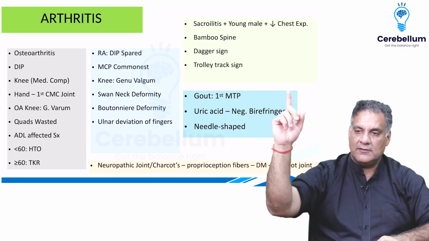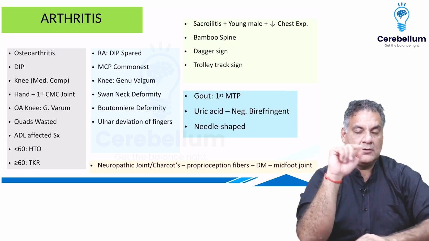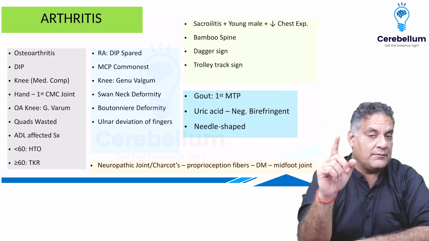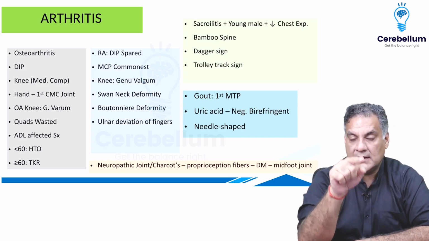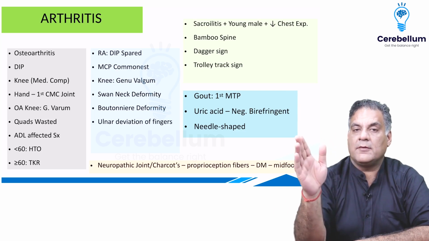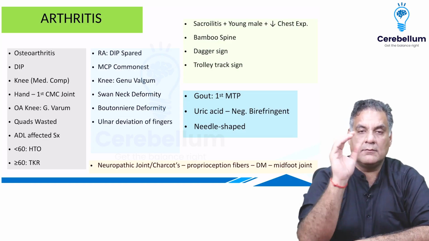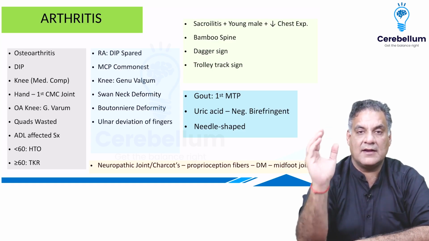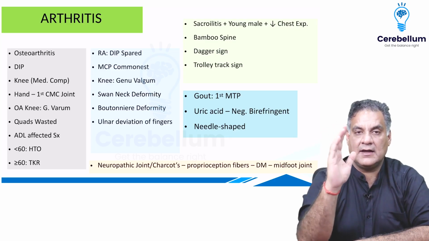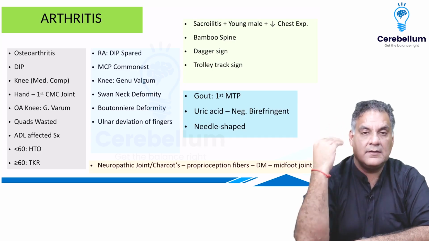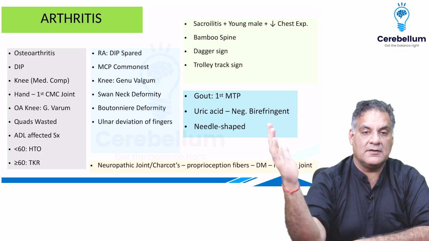Cubitus varus, if deforming, causing any problem to the patient, cosmetic correction. Cubitus valgus, if causing tardy ulnar nerve palsy and not resolving, cosmetic plus functional correction. But here, the activities are not being able to be performed. This is a therapeutic correction. So here you cut the bone. Most of the deformities in the human body are varus, so they have to be cut. Take out a wedge on the lateral side, straighten out. High tibial osteotomy. And if the patient is 60 or more, total knee replacement.